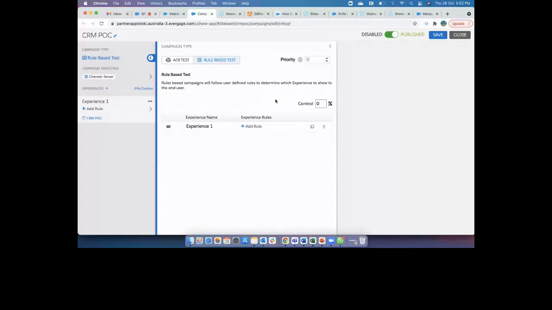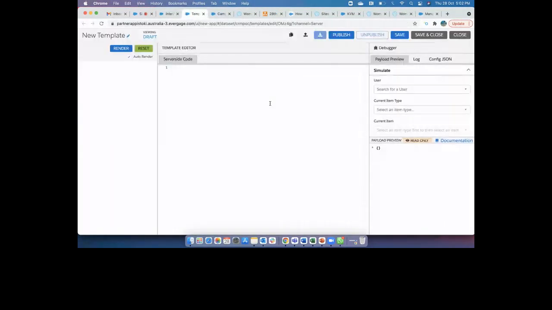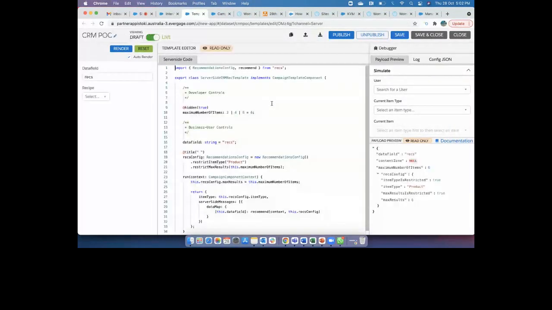Once you have this data, you have to check your server side template. This is really important, because this is where the communication between Salesforce and Interaction Studio works. Just click on edit, and it will automatically take you to the server side code. I created one simple server side code to connect with CRM that specifies the maximum number of items you would like to see, whether 4 recommendation items or 6. And what is your data field in order to display the recommendation items inside CRM? Currently it's displaying only 4 recommendation items.